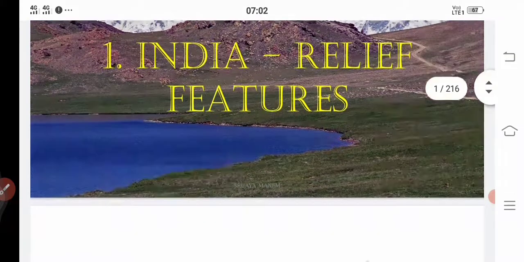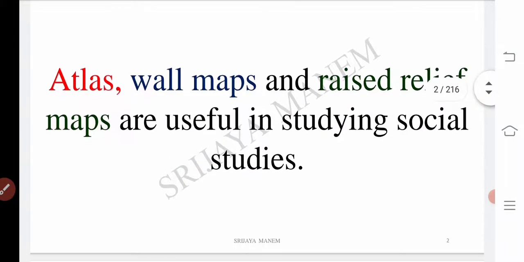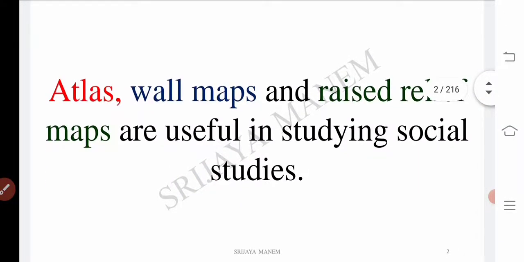Okay, children. So before going to know what different landforms are there in India, we have to go through where India is located. So children, what do we refer to, to understand the location of a place in the world? We have sources like atlas or wall maps in our schools.